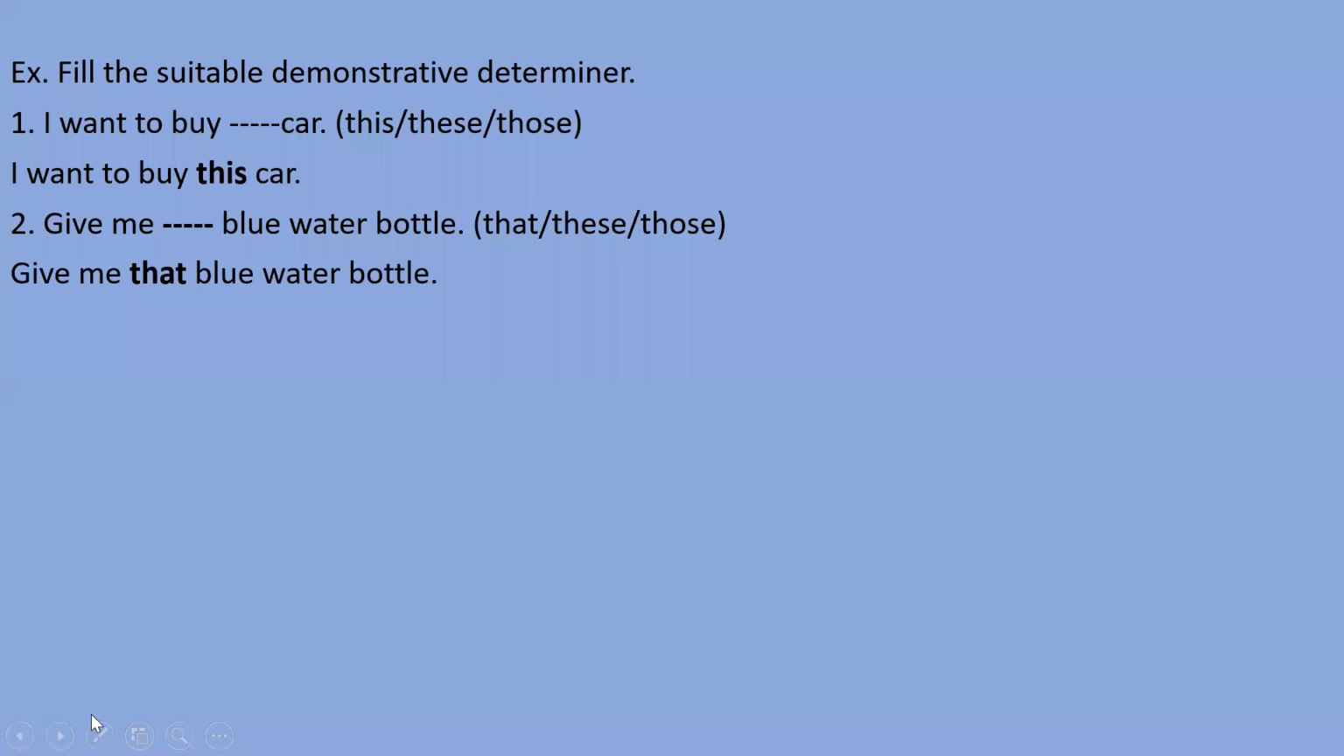Come on to the next sentence. Next sentence is that mangoes are rotting. Mangoes are rotting. This, that, or these. Which option will come? Who will let me know? Ekam, please tell me which option will come here. These mangoes are rotting.